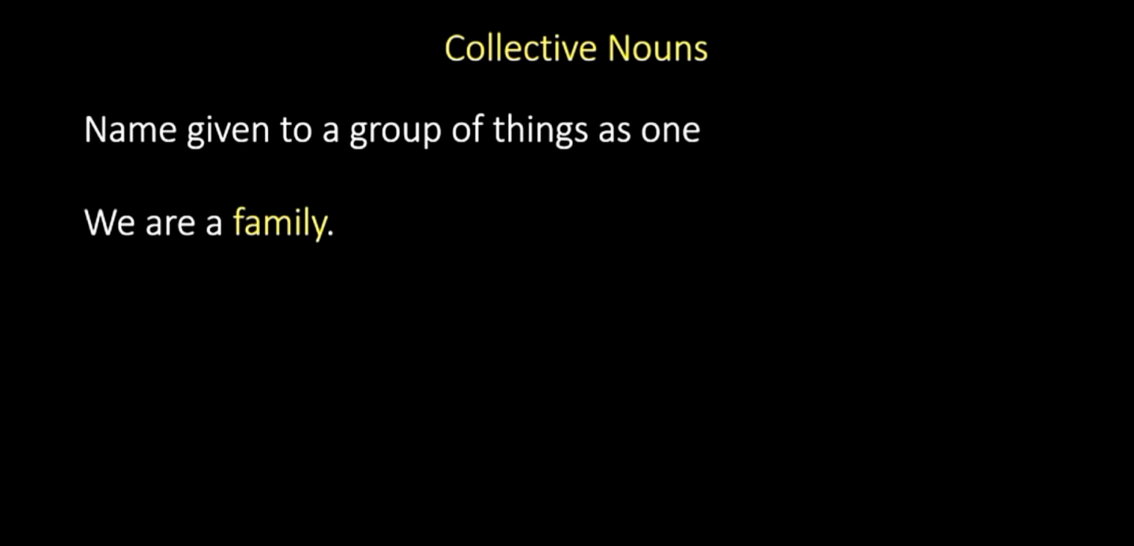Here is your example. We are a family. That's correct. Family is a combination of your mom, your dad, your in-laws, your brother, sister, cousins, a lot of them all together. They all together are recognized as family. So family over here is your collective noun.